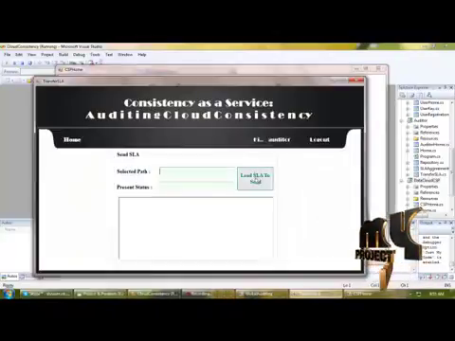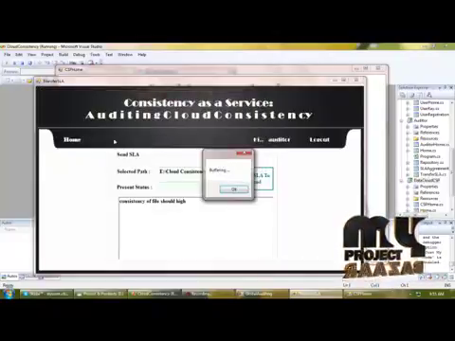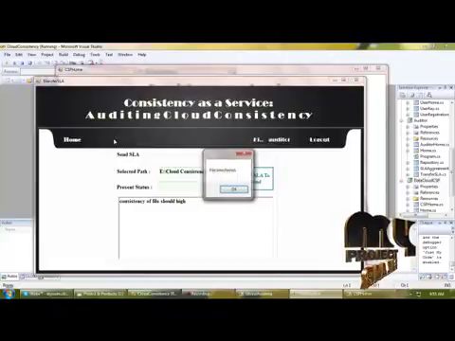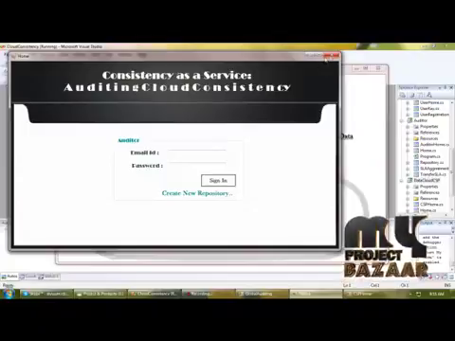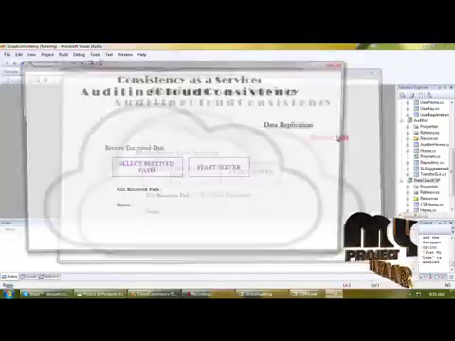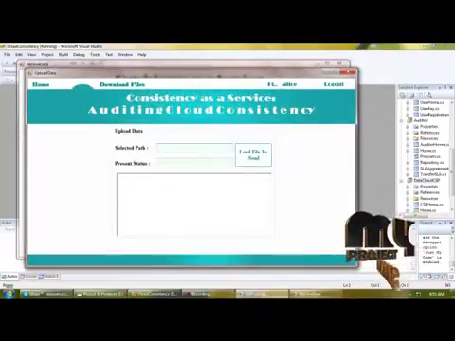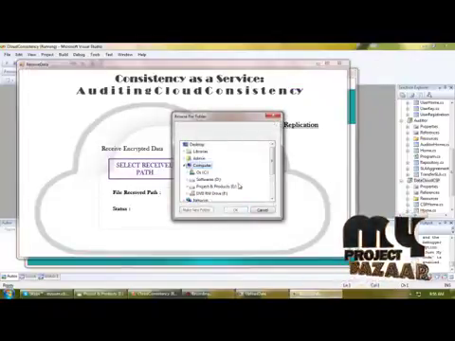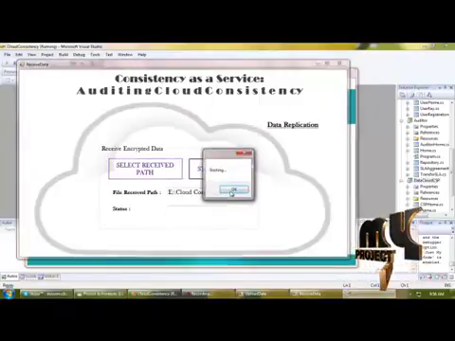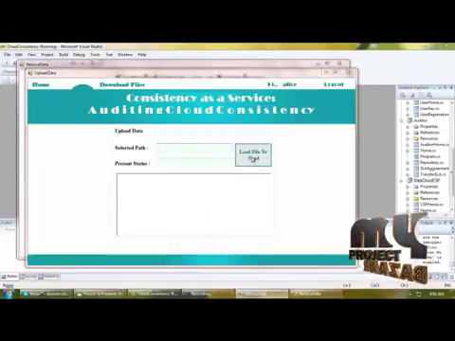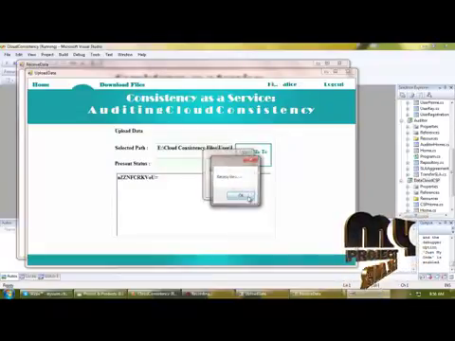Starting the server, and from here we are loading the SLA agreement and transferring it to the service provider. After the file transfer, we can log out of the auditor and close the auditor panel. And next we are receiving the data from the user. For that we need to upload the data here. So for uploading the data we need to start the server. So I am selecting the received path as cloud service provider and starting the server. From here we are loading the encrypted file for upload into the service provider.